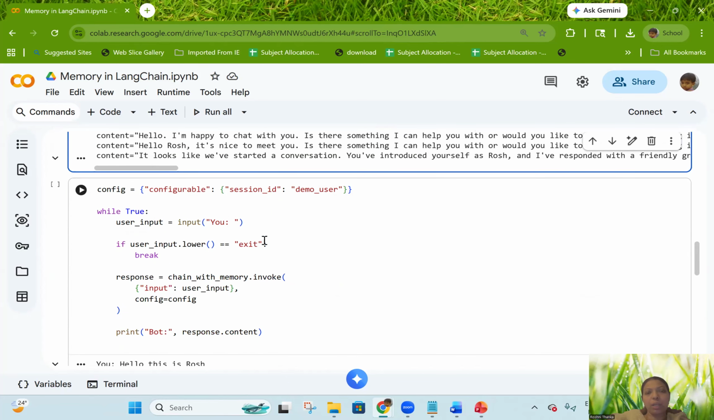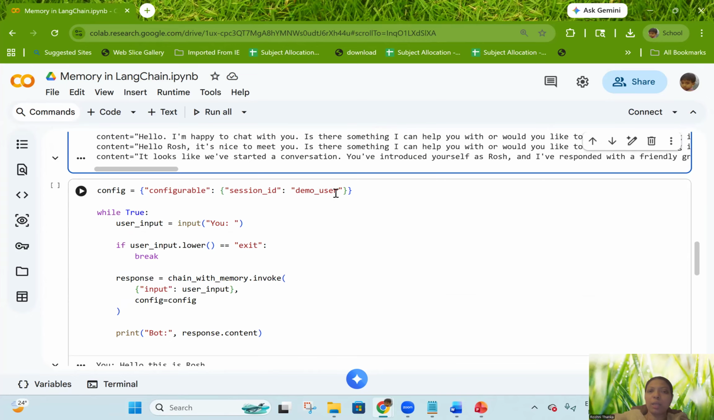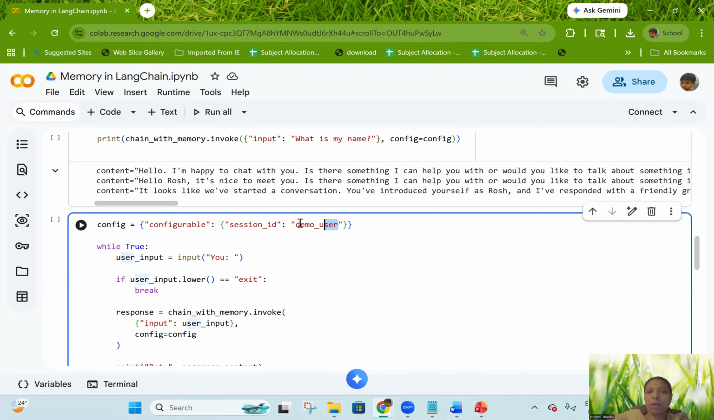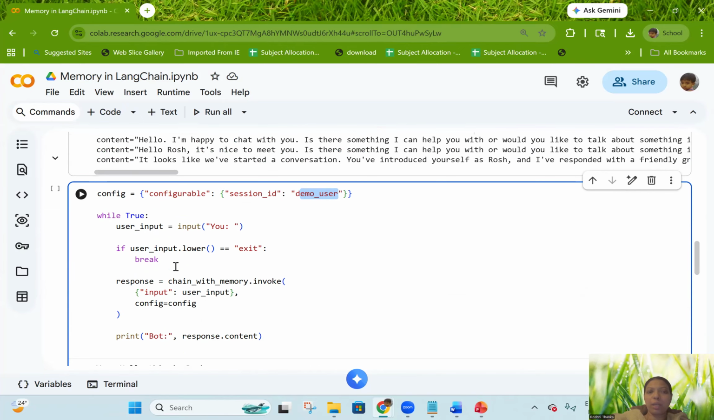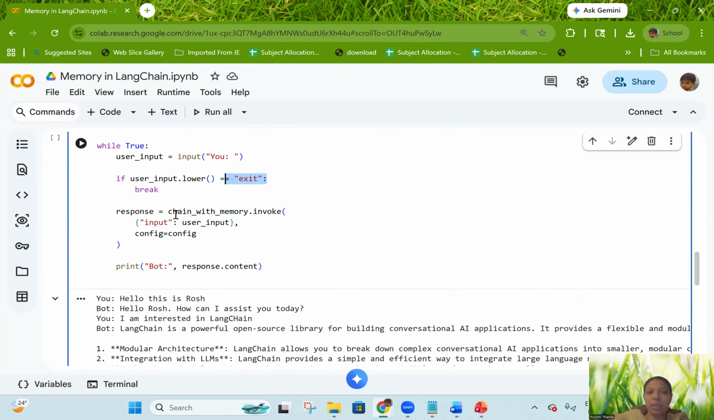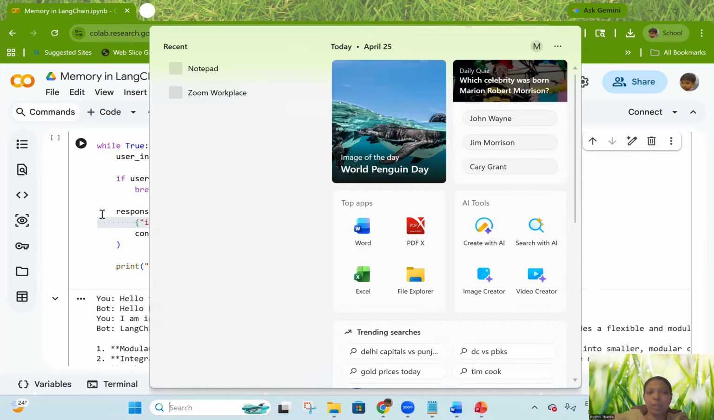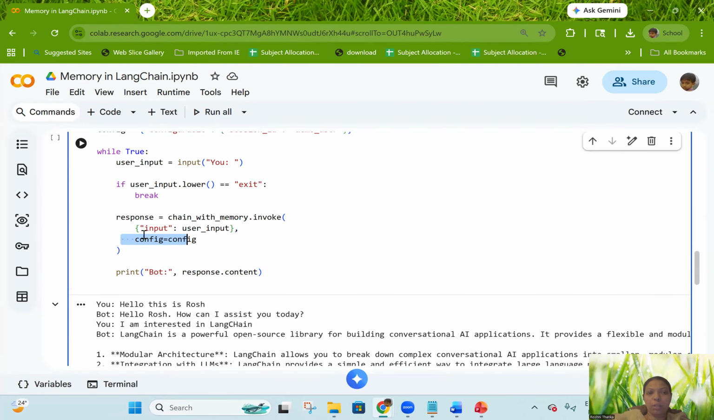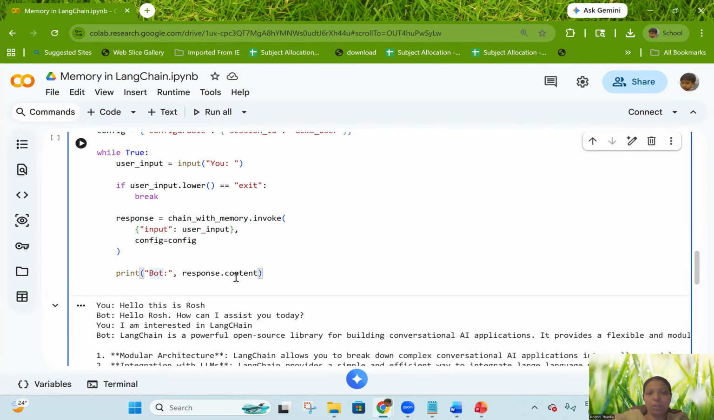Here is another one, where we are creating a new session ID. The earlier session ID is for user one. Now we are creating another session for another user called demo user. Again I am going to get the input from the user, and until the user presses exit, I'm going to call the chain with memory. Along with that, I get the user input and also attach the configuration. The response is here: response dot content, the response content alone, is printed.